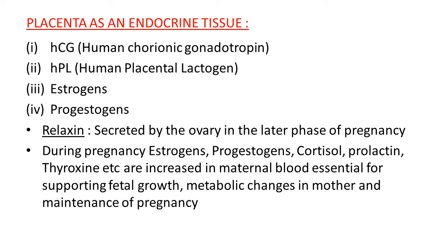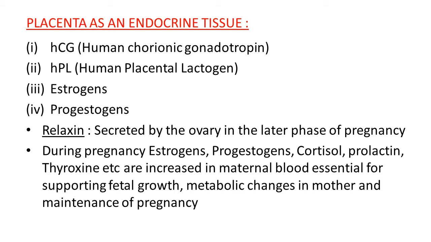Relaxin is also one type of hormone, secreted by the ovary in the later phase of pregnancy. During pregnancy, estrogens, progesterones, cortisol, prolactin, thyroxine, etc. are increased in maternal blood, which are essential for supporting fetal growth, metabolic changes in the mother and maintenance of pregnancy.